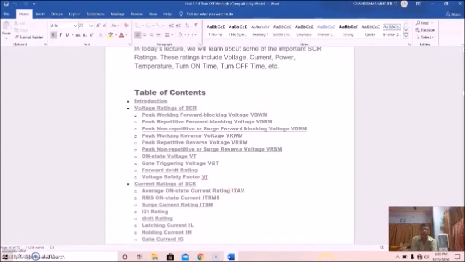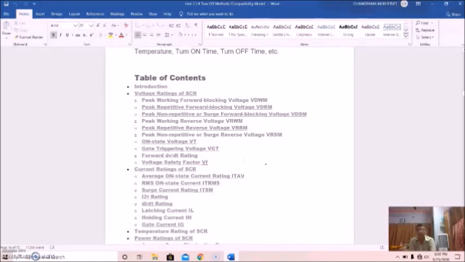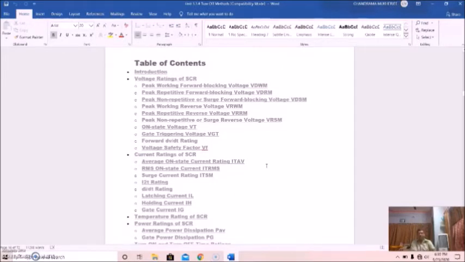These voltage ratings: peak working forward blocking voltage VDWM, forward repetitive peak voltage VDRM, surge voltage peak VDSM, peak reverse working voltage VRWM, VRRM, non-repetitive on-state voltage, gate triggering voltage, forward dv/dt rating, voltage safety factor, etc. You must know these before using any SCR for any particular purpose.